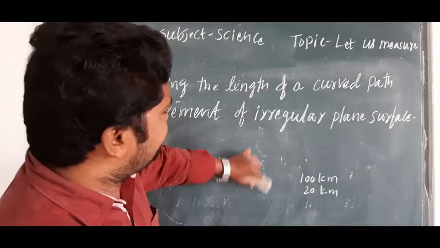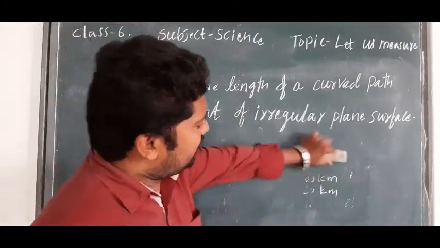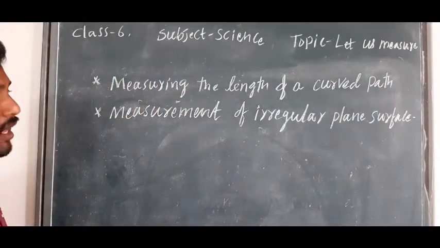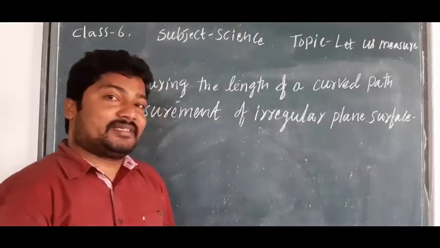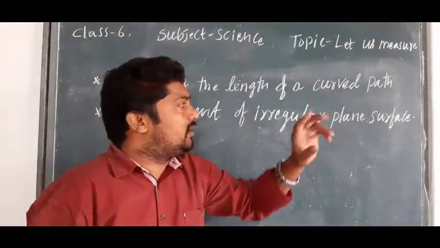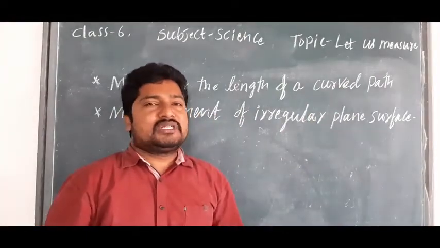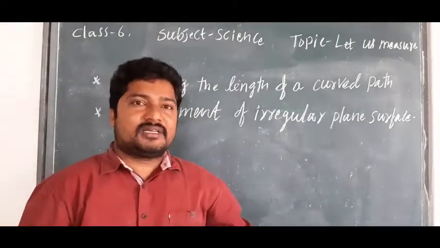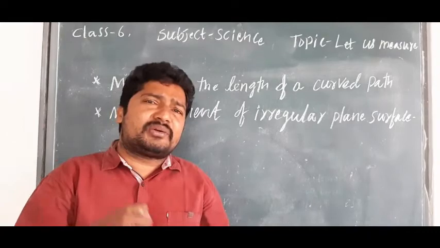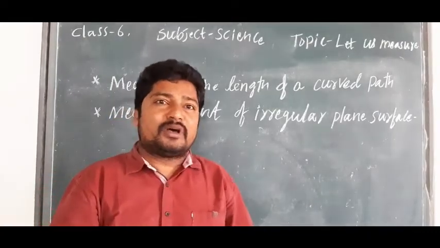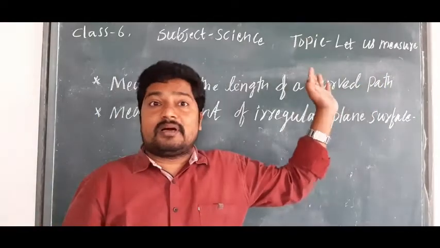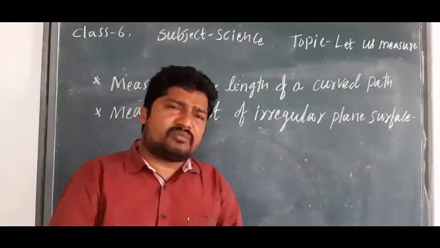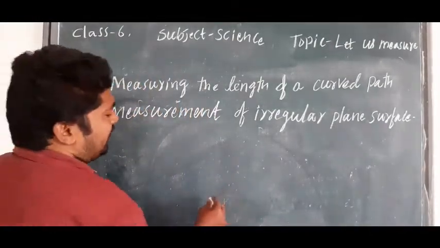The second one, children, is when you take the measurement of an irregular plane surface. This is the curved one and this is the irregular one. Curved is different from irregular. For example, small things are difficult to measure with small ropes. Of course, the big curved objects we can, like I said in the beginning. But for very small things, for example, if you take one leaf,